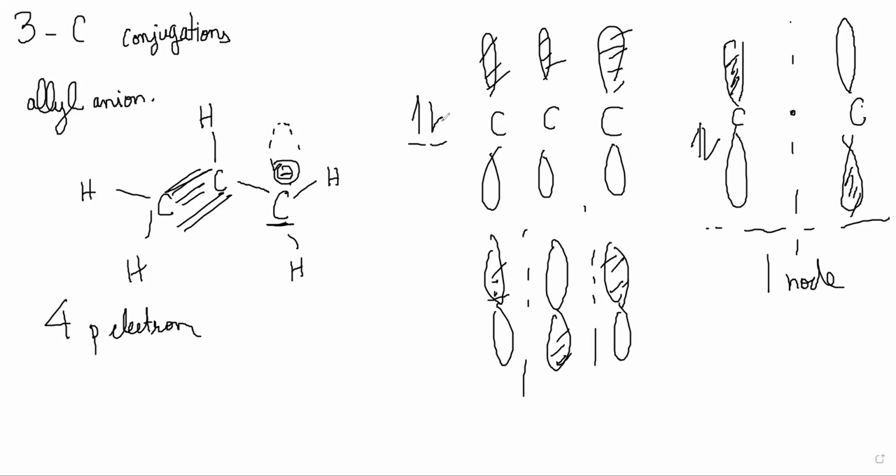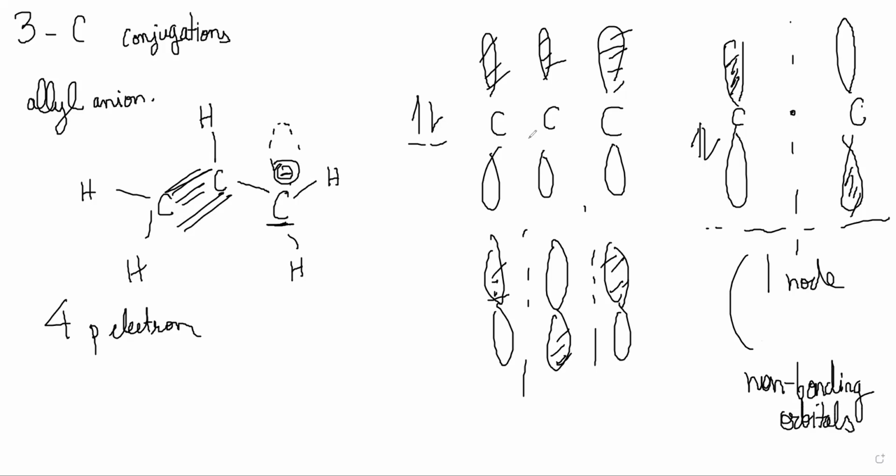Now what is he saying? Notice too that the energy of two of the electrons is lower than it would have been had they remained in unconjugated p orbitals. So the bottom two electrons definitely are lower in energy. The non-bonding orbital is at the same energy as the atomic orbitals.